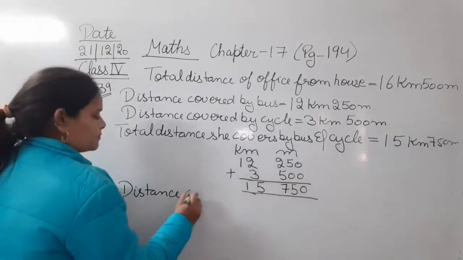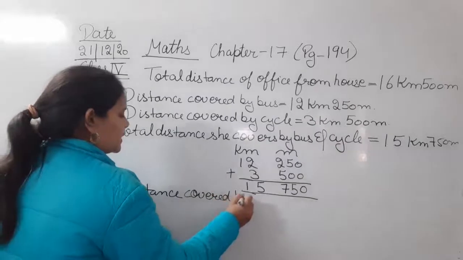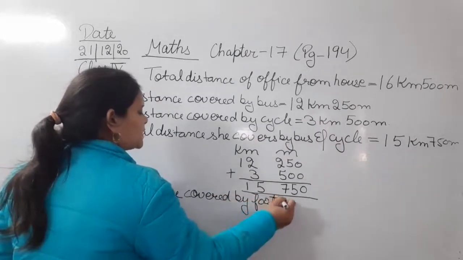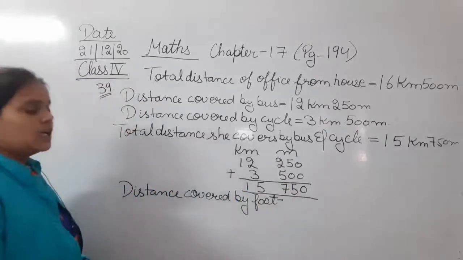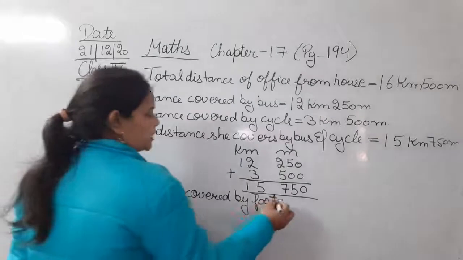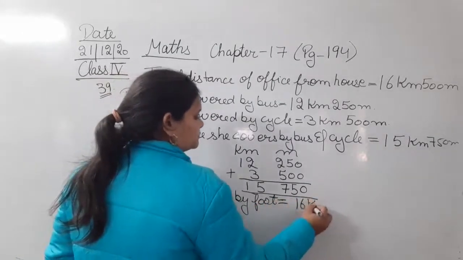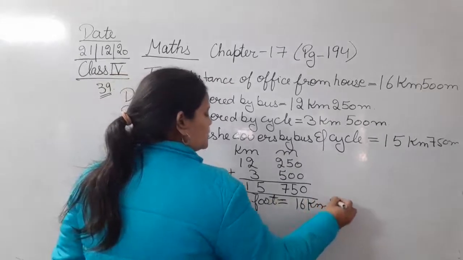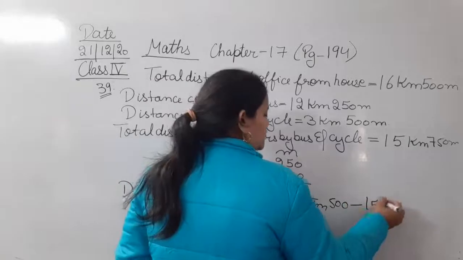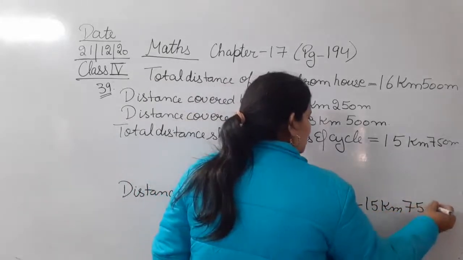Distance covered by foot. तो टोटल में से अगर हम ये डिस्टेंस सब्ट्रैक्ट कर देंगे, then you can easily calculate the distance that she covers by foot. Okay, for that we will subtract 16 kilometer 500 meter minus 15 kilometer 750 meter.